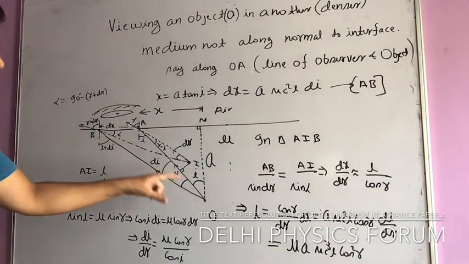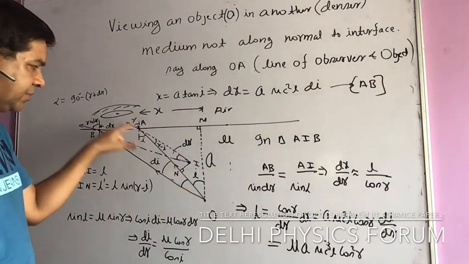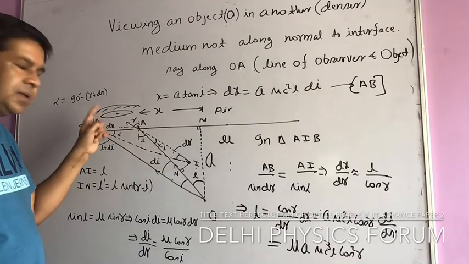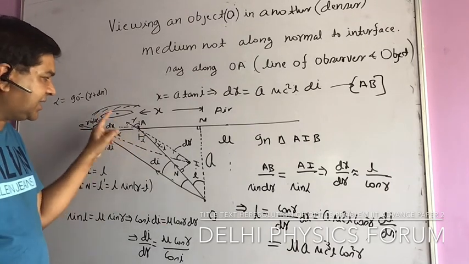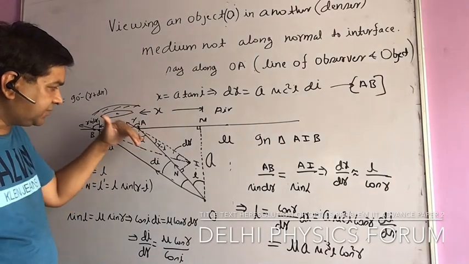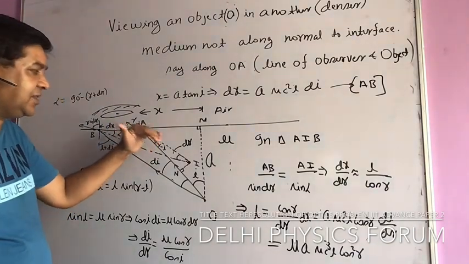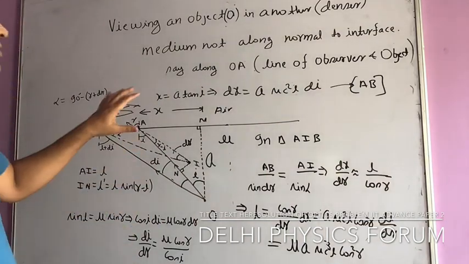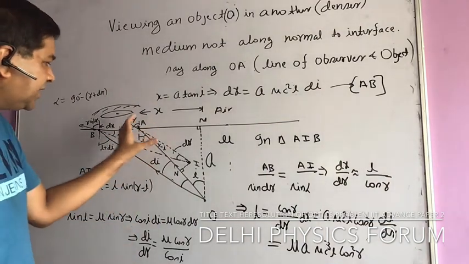The line of vision is OA, which means the observer and object are lying along OA, but the image is not viewed along this; the image is viewed along a different line. How along a different line, that we will discuss here. The image is viewed along a different line, say AI.